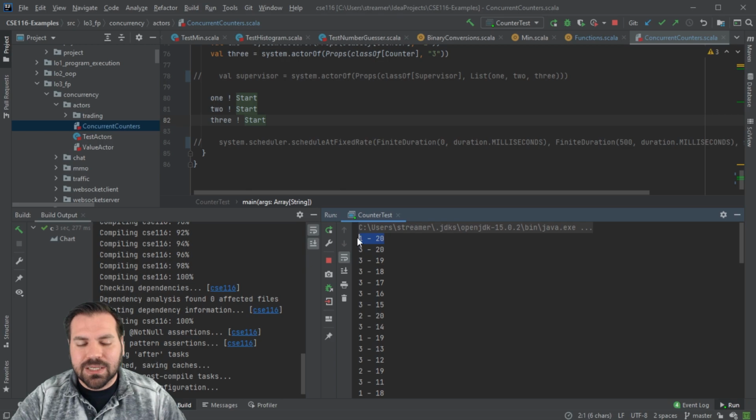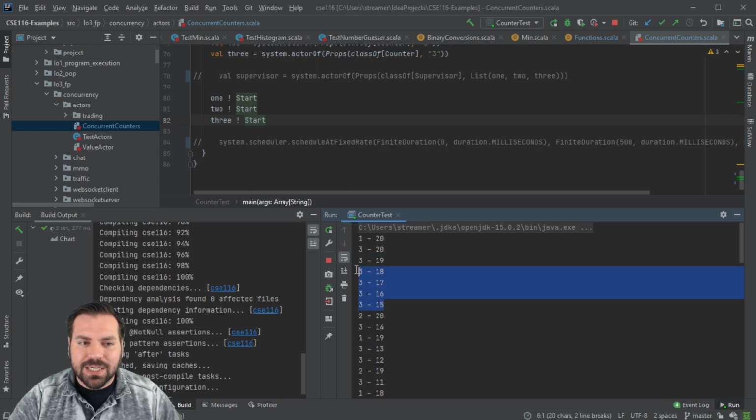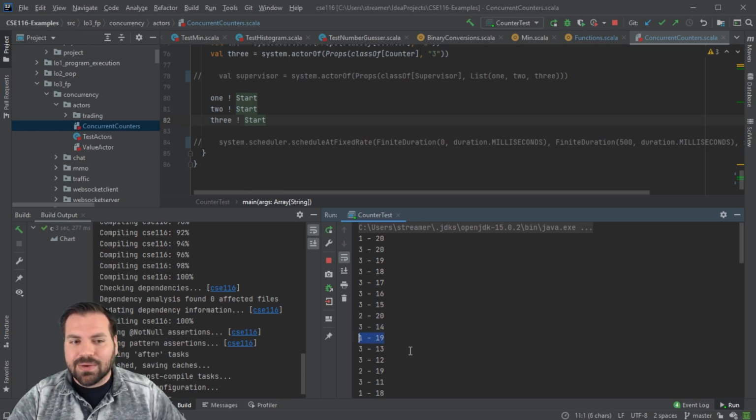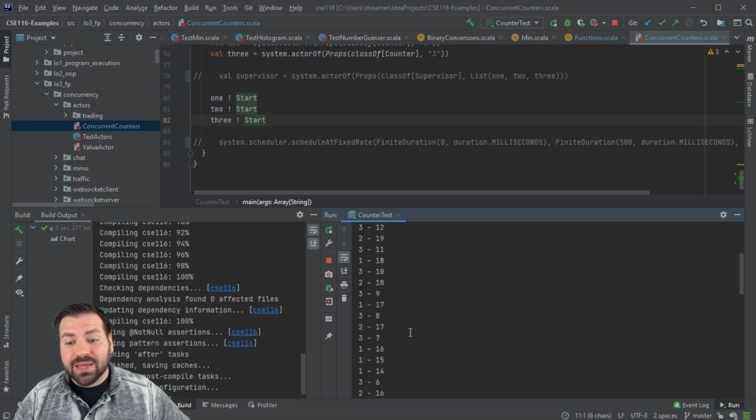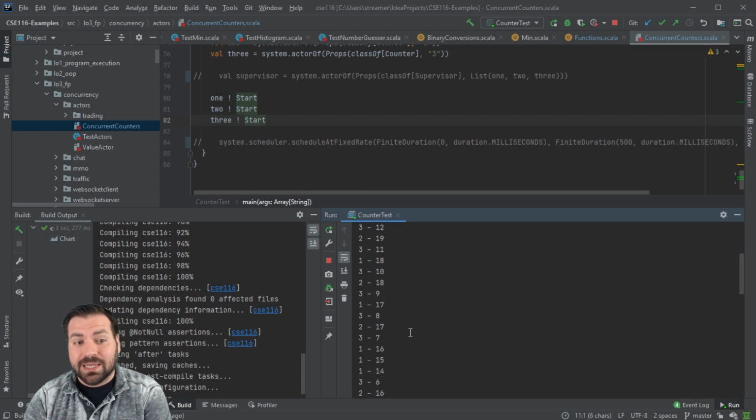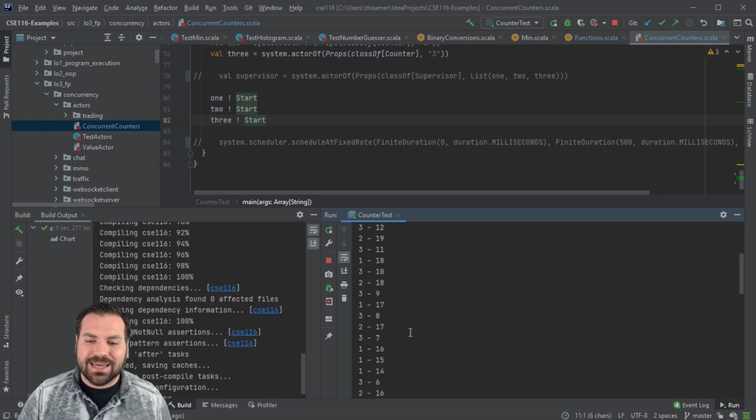So 1 got the message first and started its processing. 3 started next. And then 3 actually gets all the way down to 15 before 2 even starts counting at 20. 3's down to 14. 1 finally says, okay, I'm going to count down to 19. And then so on. We can see all of these 3 counters are counting concurrently. This is happening simultaneously. We have 3 things happening in our code at the same time.